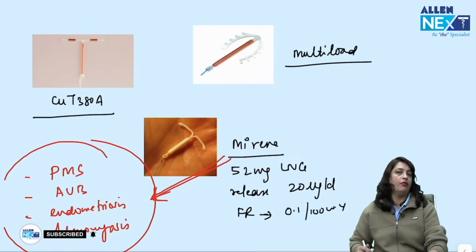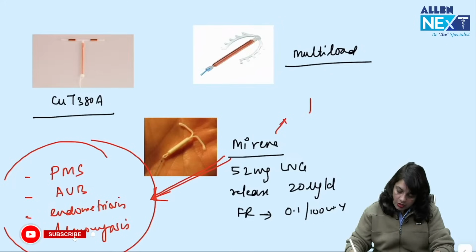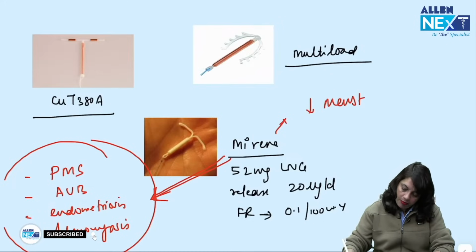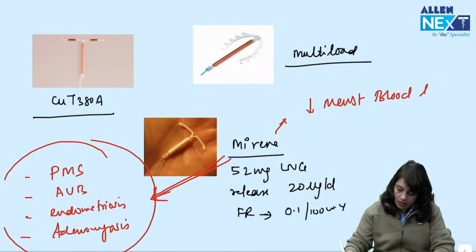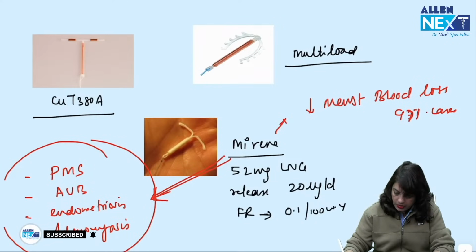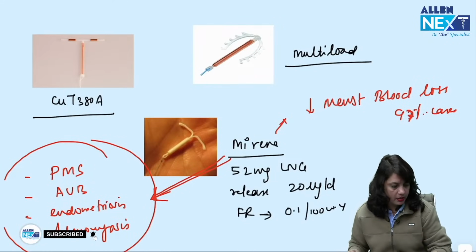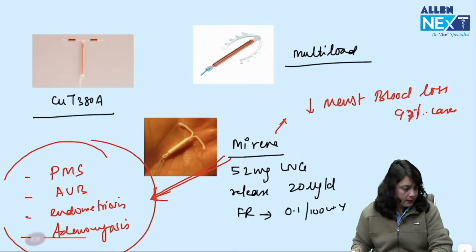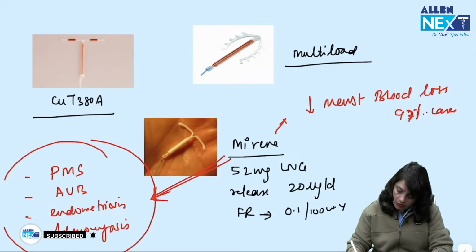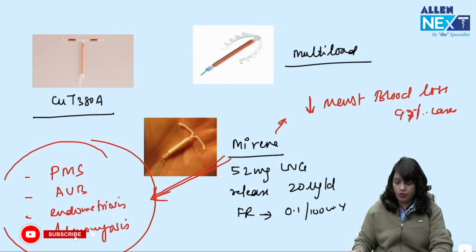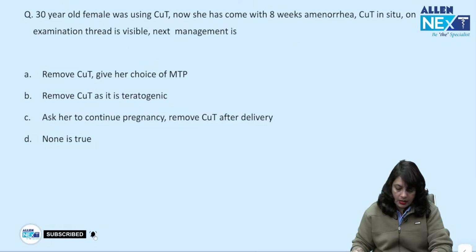So, these are the advantages of Mirena, because Mirena reduces the menstrual blood loss up to 97% cases. So, it is a preferred contraceptive in menstrual disturbance patients where things like OCPs are contraindicated, you can offer Mirena.